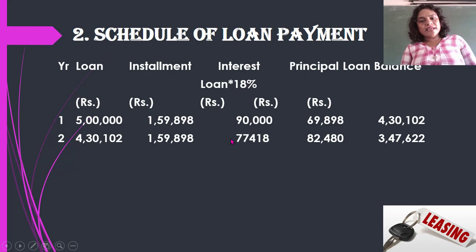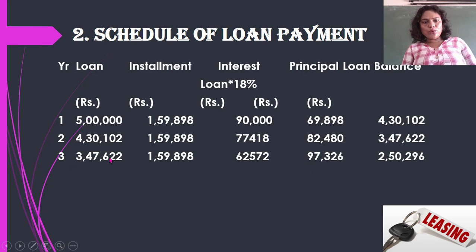Installment minus interest, you will get the principal. This principal minus it from the loan amount, you will get the balance remaining. So this balance we will take for the third year beginning, how much is the loan remaining.